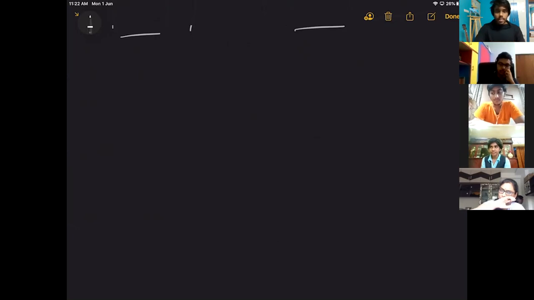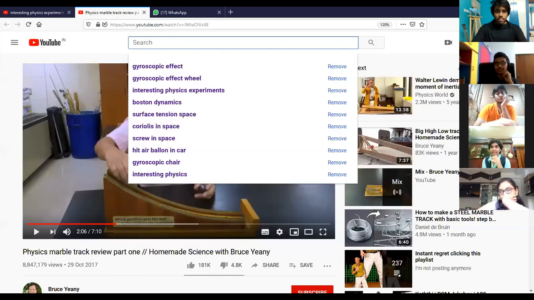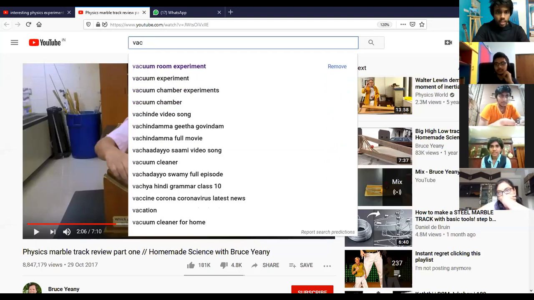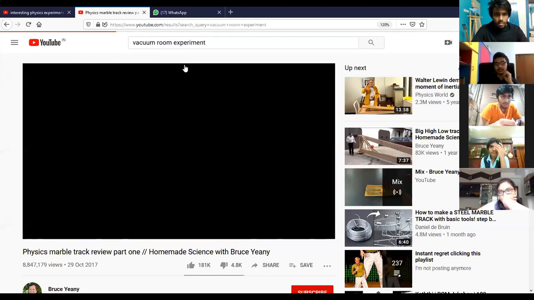But there is an experiment where they create a complete vacuum chamber and they drop a feather and a huge ball. They actually drop both of them and they reach the ground at the same time. Did you check that video? It was done by Aristotle or Galileo first from the Leaning Tower of Pisa, when there was no air, he just dropped a feather and a stone. But it cannot be completely proven, right? Let's just check the vacuum room experiment. Is it the experiment that we talked about? Yeah, this is the experiment. Look at this thing.